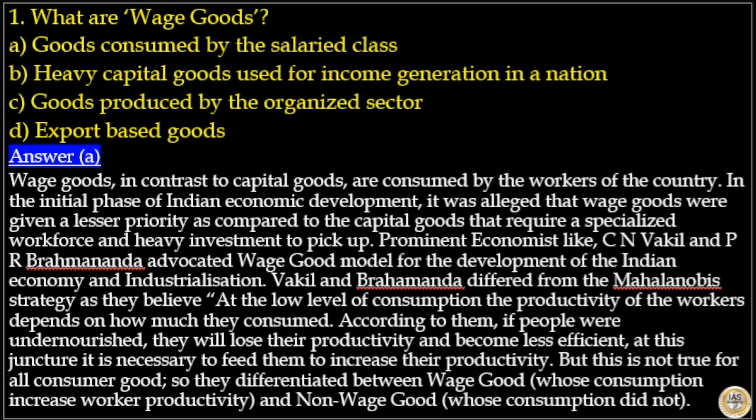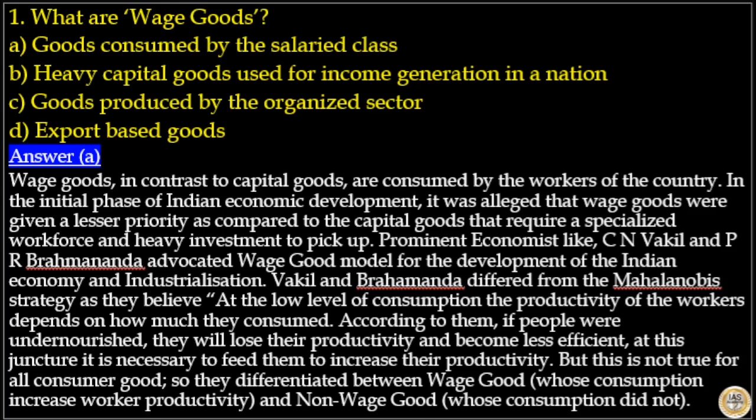In the initial phase of the Indian economic development, it was alleged that wage goods were given a lesser priority as compared to the capital goods that require a specialized workforce and heavy investment to pick up. Prominent economists like C.N. Vakil and R. Brahmananda advocated wage good model for the development of the Indian economy and industrialization.